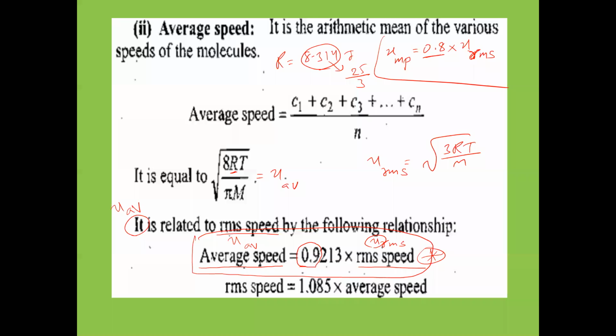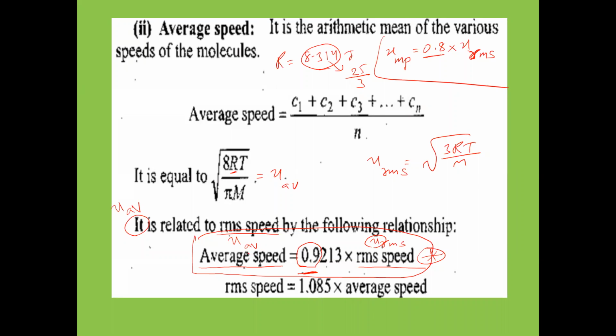We are going to study this one, but remember. U most probable, the most probable velocity, and RMS velocity, how are they related? UMP is equal to 0.8 into URMS. Here 0.9 into URMS. That point keep in mind. If you take average velocity and most probable, which one generally has more magnitude?